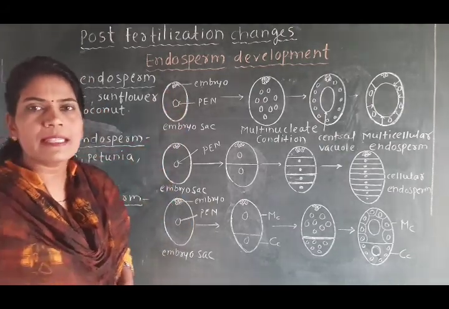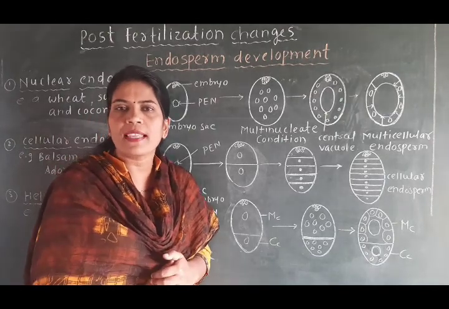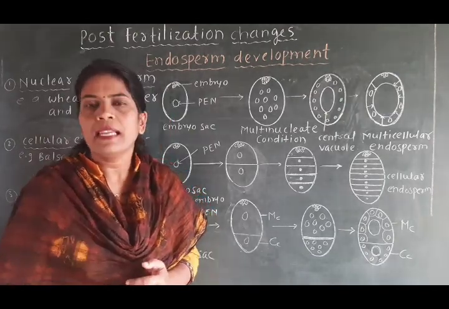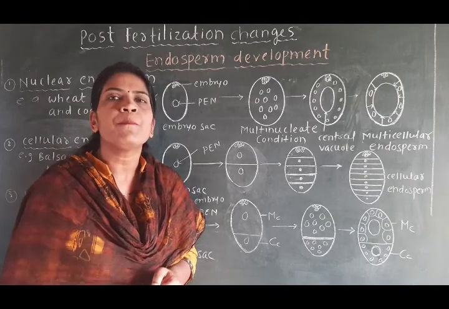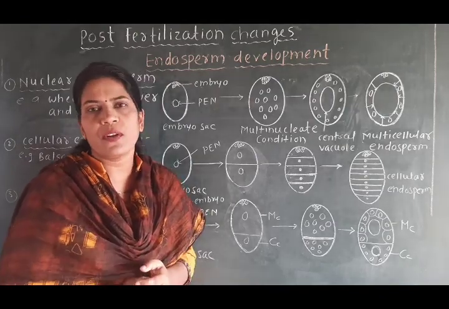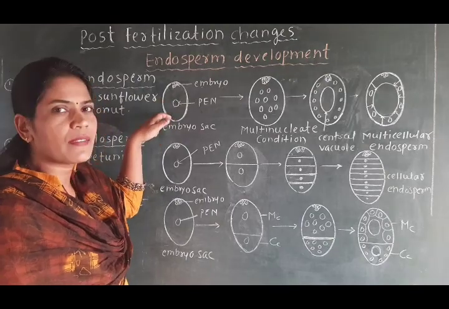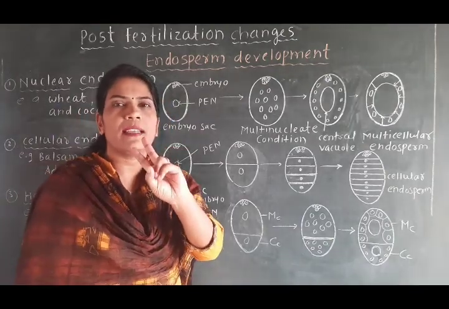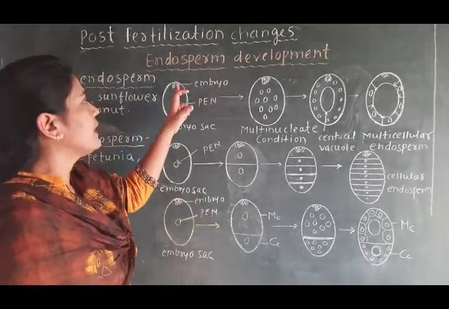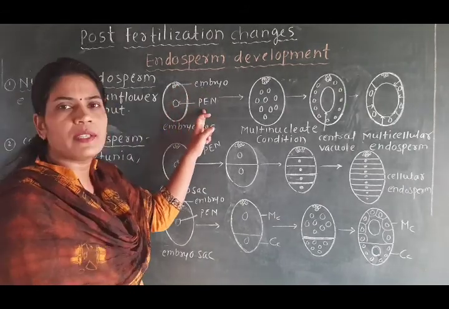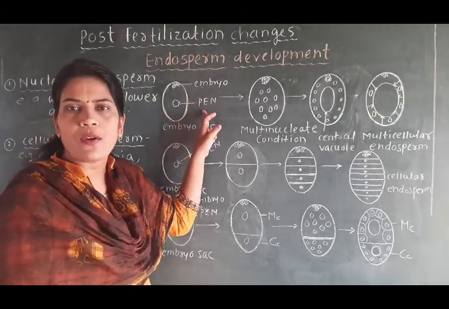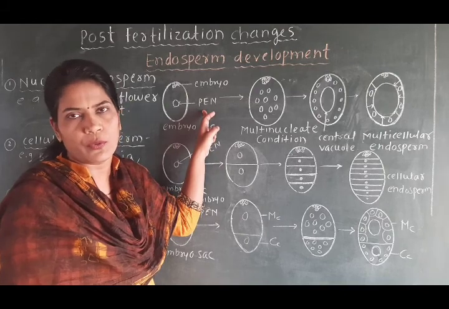Which are the other cells? We have seen in the embryo sac there are the antipodal cells and the synergids. These antipodal cells and synergids disintegrate from this embryo sac, and only two parts are there after double fertilization. These are the embryo and the PEN, which we call the primary endosperm nucleus.